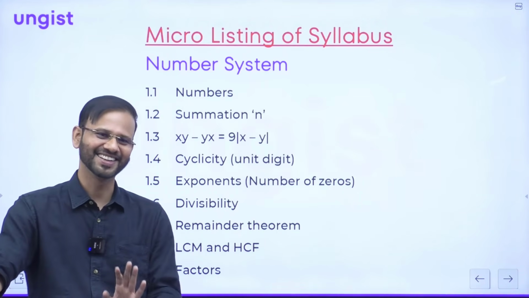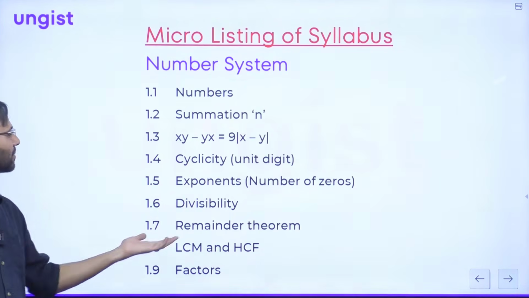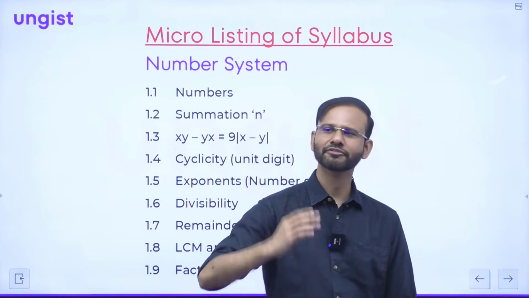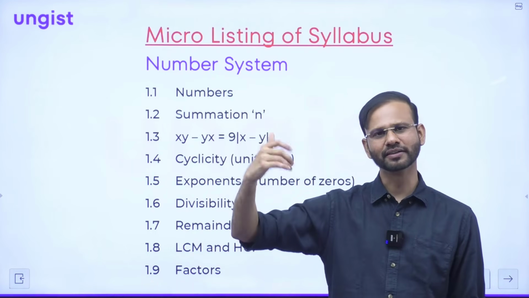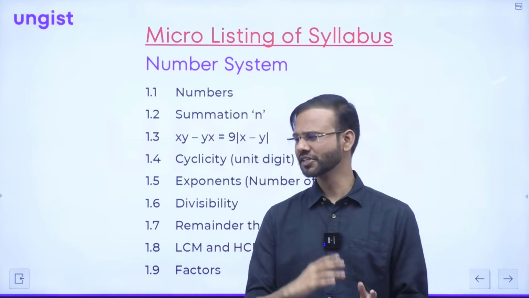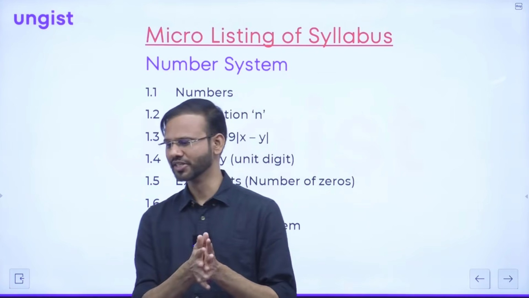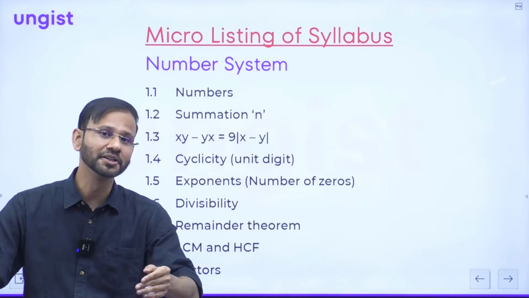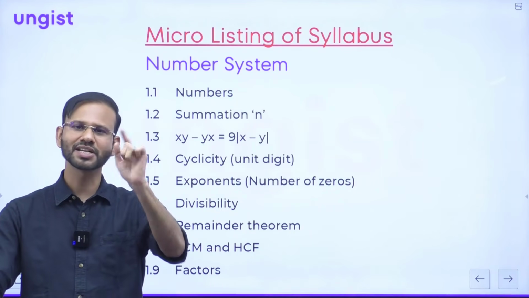Okay, after that, remainder theorem. Remainder theorem means, guys, you might have seen questions like, if this bigger number is divided by 13, what will be the remainder? Like if 1 is written 77 times and it is divided by 13, then what will be the remainder? This type of question was asked last year.